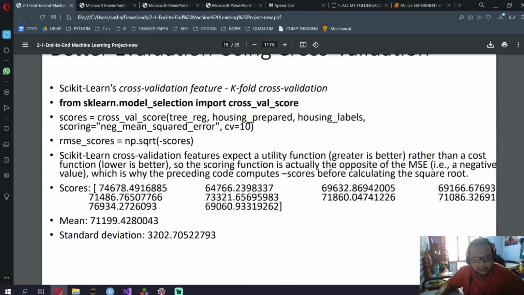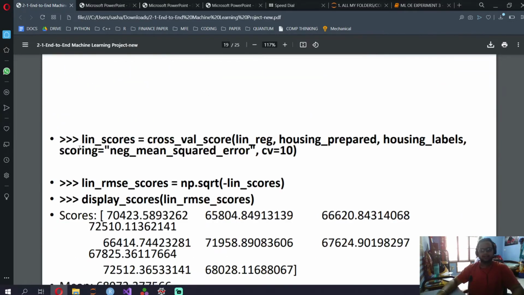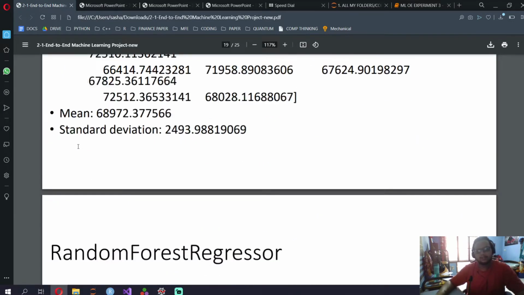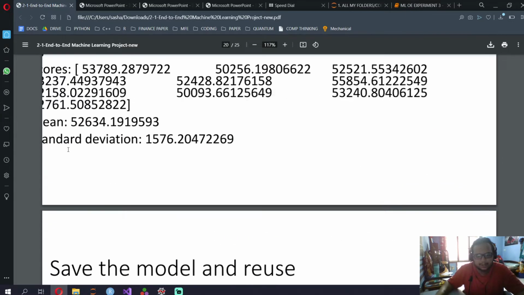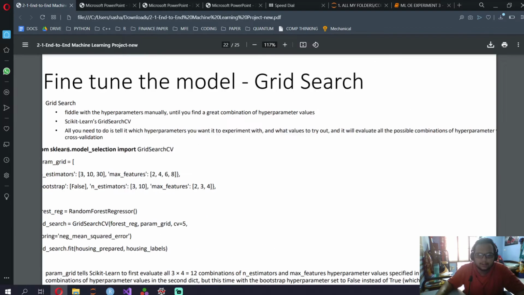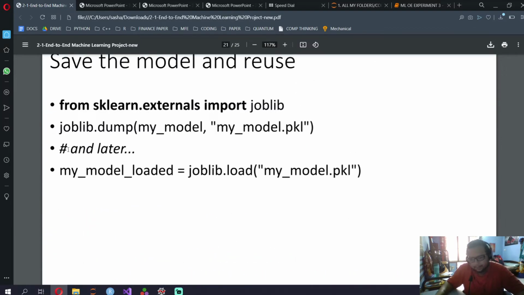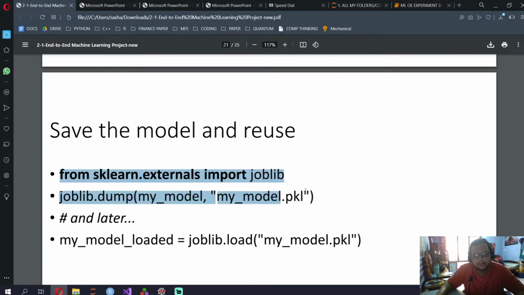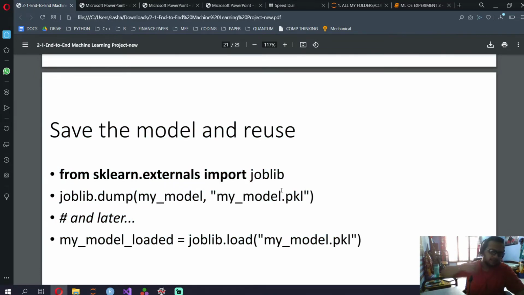Testing and training. Now cross validation I've already covered in the first video, so I'm not going to go through this all over again. The cross validation score is going to be returned, and you can use it for many other tuning parameters too. Over here, if they ask you, I don't know whether she'll ask, but just remember it: from sklearn.externals import joblib.